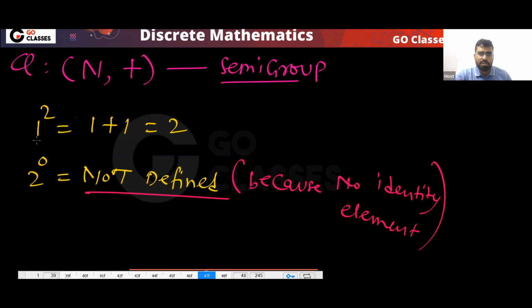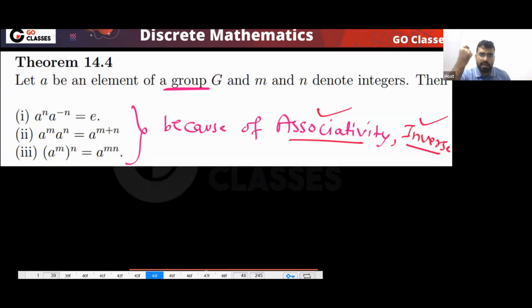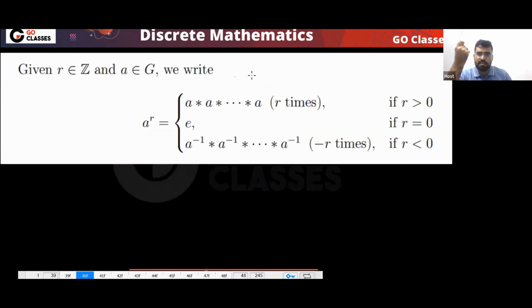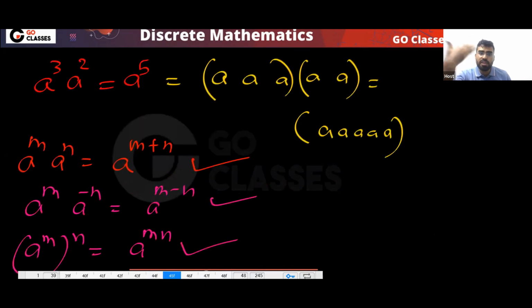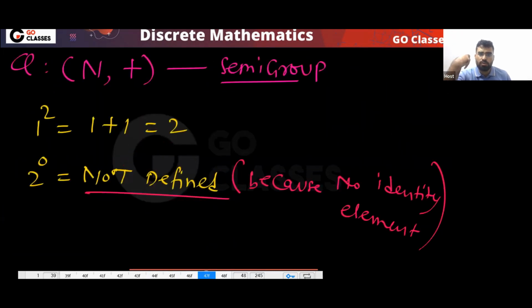Basically, the power 0 will always be the identity element. This is how we define power 0. Again, I am telling you, this is the definition. This is how we define the concept. So you can notice, because we don't have an identity element, we cannot define power 0. We cannot define negative powers because there is no inverse.